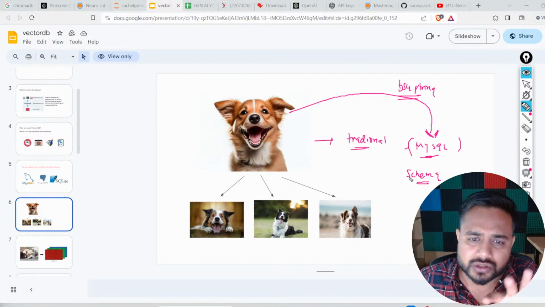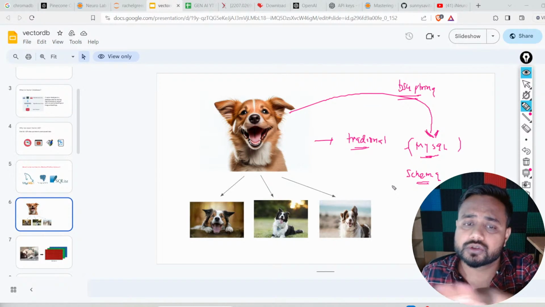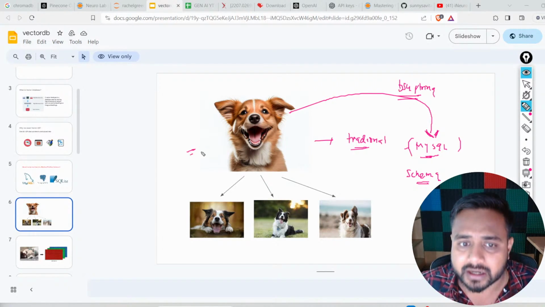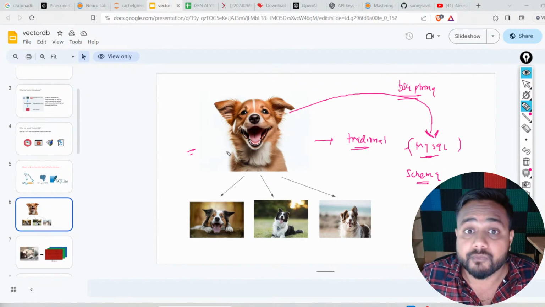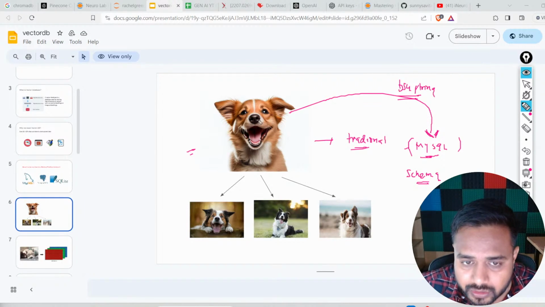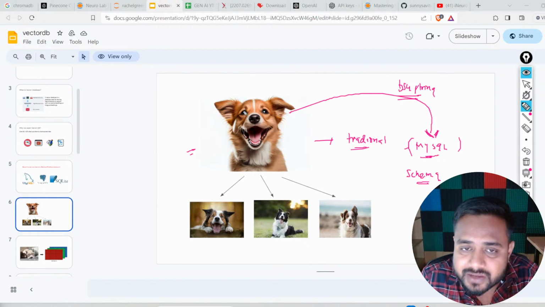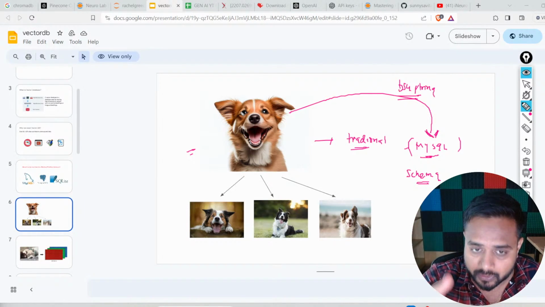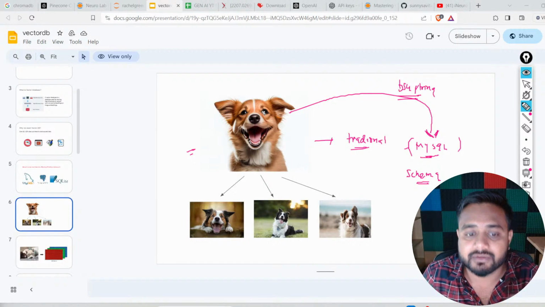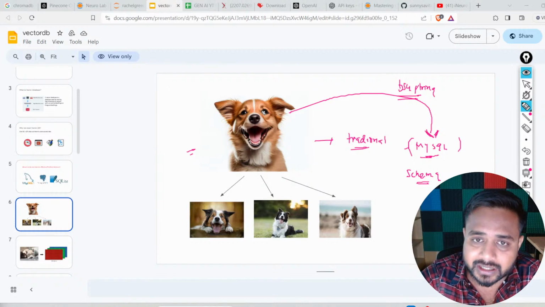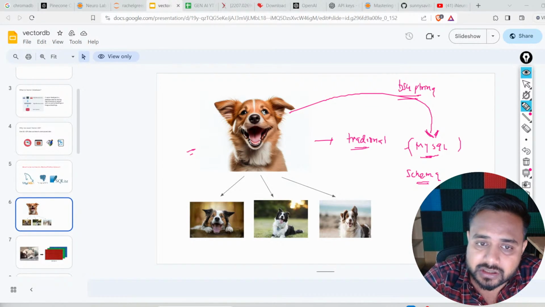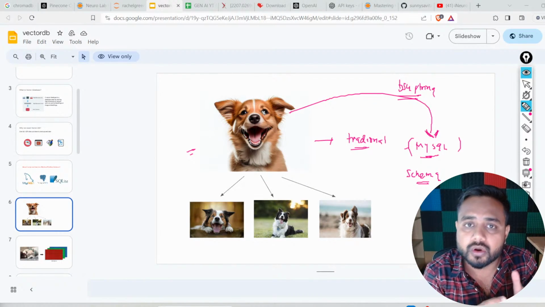If I store this image directly, we won't be able to tell whether this image belongs to a cat or a dog, or which dog actually. This dog specifically has some properties: it belongs to a particular breed, and it is yellow, brown, or black.